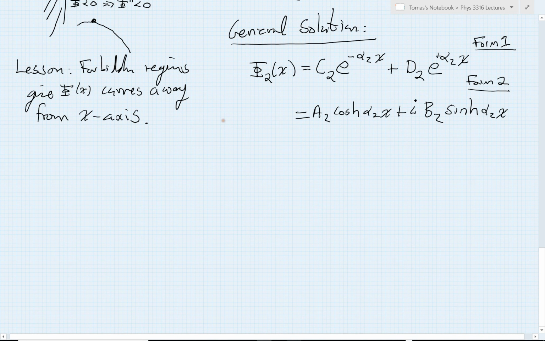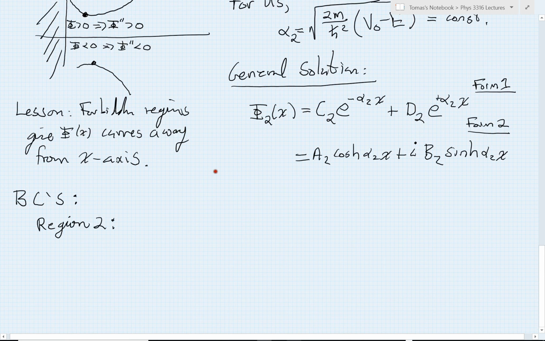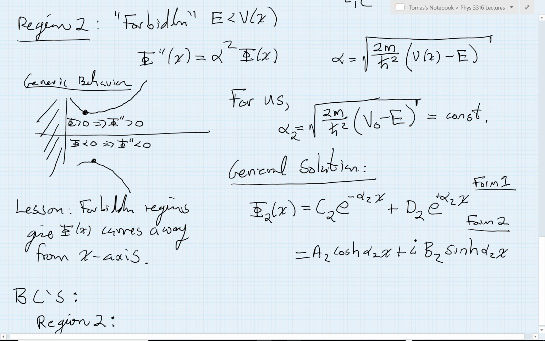So let's now consider boundary conditions. I'm going to begin with region 2 first because the boundary condition here is a little bit more intuitive, or it's a little simpler when you think about it. So let's look here at region 2. Here is my general solution.